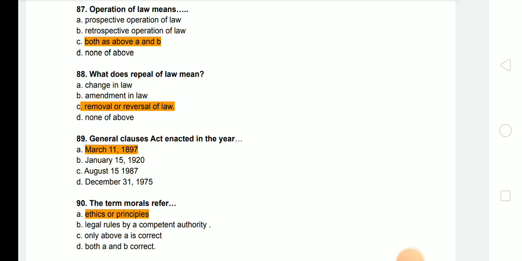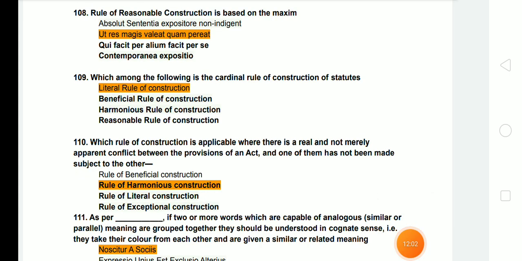Next question is, what does repeal of law mean? Removal or reversal of law. General Clauses Act enacted on March 11, 1897. The term moral refers to ethics or principles. Next question is, the rule of reasonable construction is based on the maxim ut res magis valeat quam pereat. Next question, which among the following is the cardinal rule of construction of a statute?